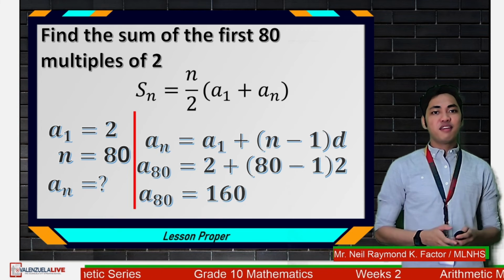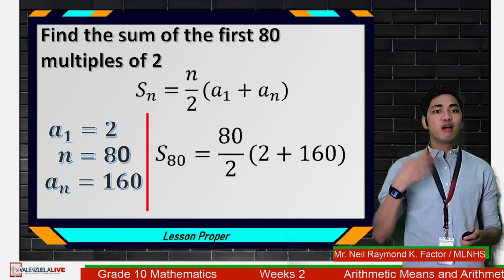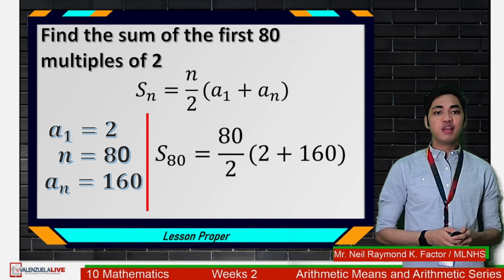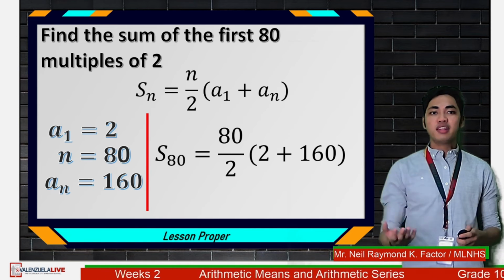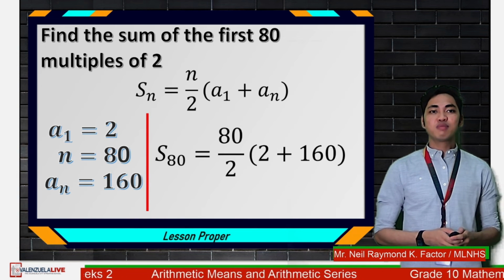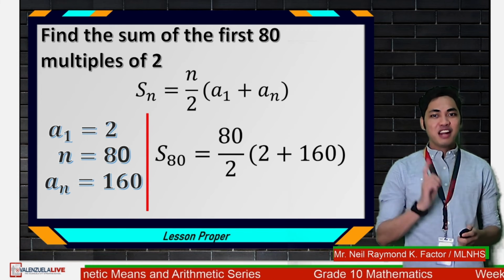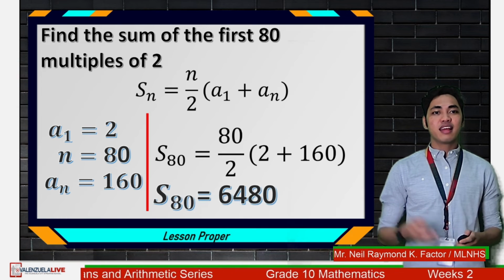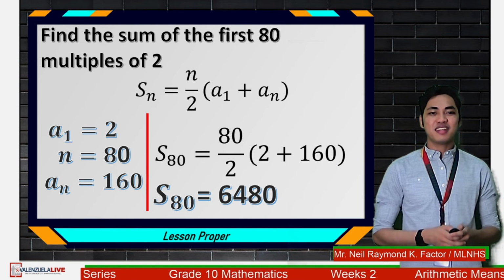Now, since we have the value for our a sub n, which is 160, we can now solve for the sum of the first 80 multiples of 2. That is S sub 80 is equal to 80 over 2 times the quantity 2 plus 160. Again, if we're going to solve that, we will get S sub 80 is equal to 6,480.